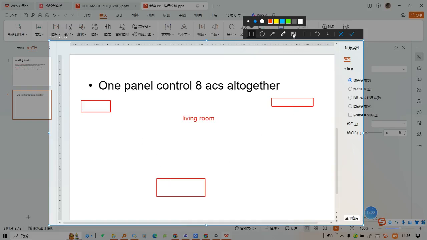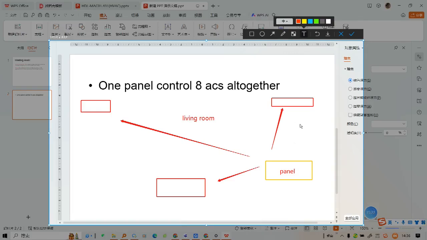You want one panel. For example, this is a panel. You want one panel to control the 3 AC. You just need to control one time.